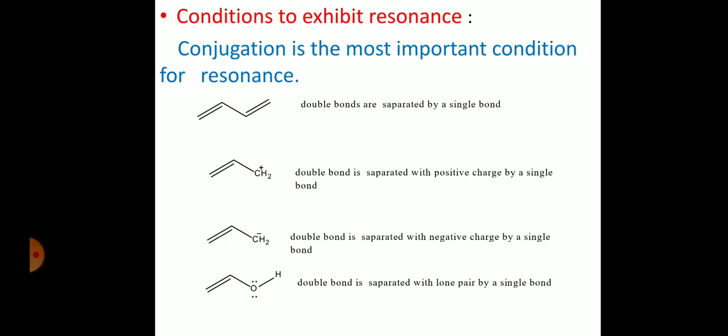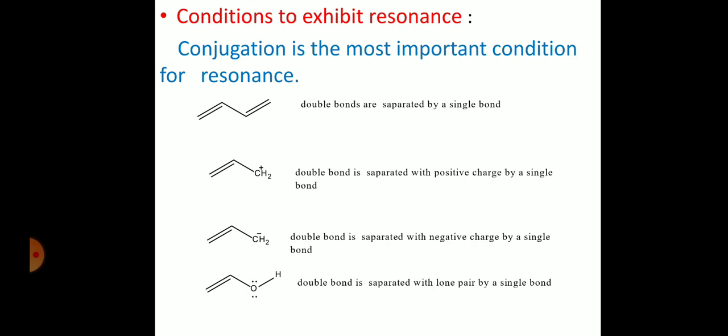Sir, but what is conjugation? Conjugation is when unsaturation, which is nothing but double bonds or triple bonds, are separated with a single bond. You can see in the structure, two double bonds are there, they are separated with a single bond. Such kind is called conjugation.